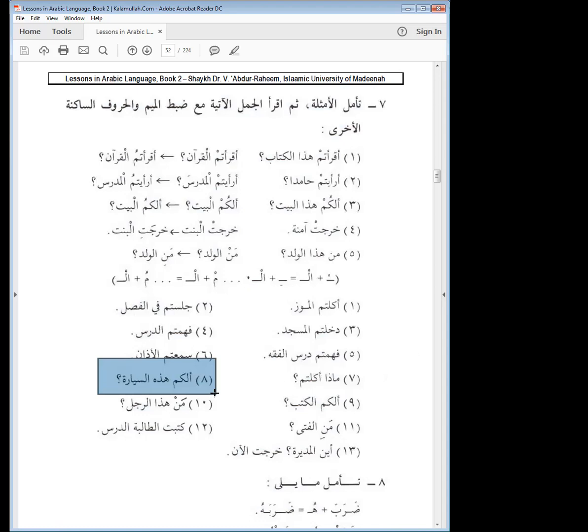ألكم هذه السيارة. The meem with the sukoon stays as usual. No clash with another sukoon.